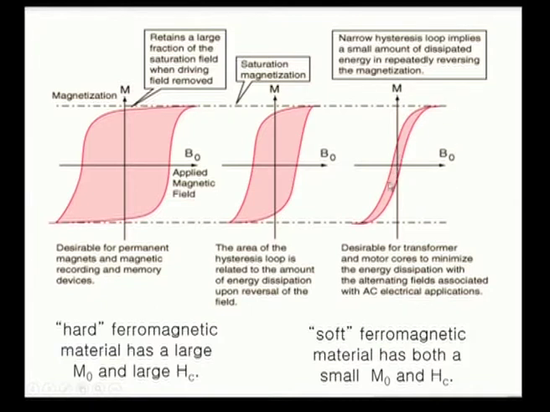This type of material with a thin hysteresis curve is called soft ferromagnetic material. In this case, both the remanent field MR and the coercive field HC are smaller, whereas in this material both quantities are larger.